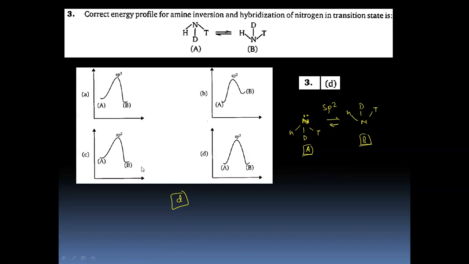What happens is that the lone pair enters the nucleus, leaving behind a vacant orbital. So it's a nuclear phenomenon which is happening, and after some time the lone pair pops out from either side, and since the inverted amine is an enantiomer, it practically has the same energy. Therefore the answer for this question is D.